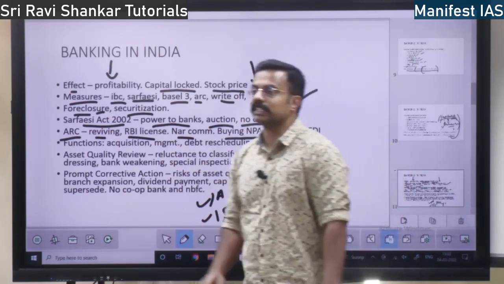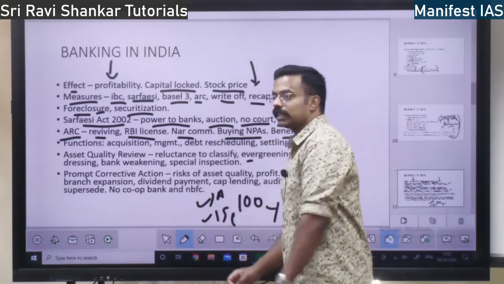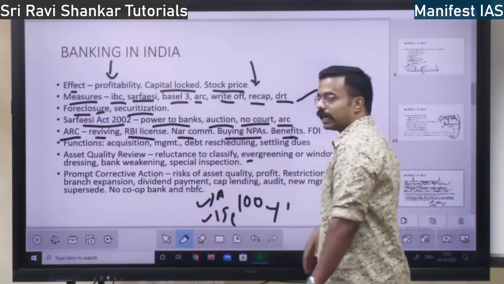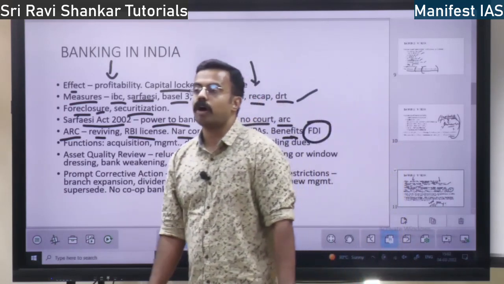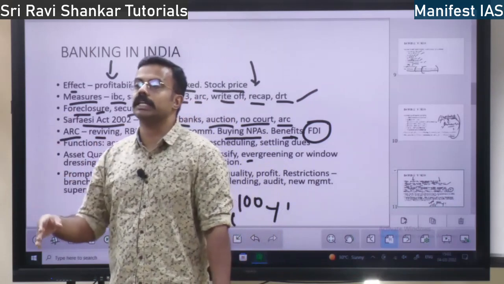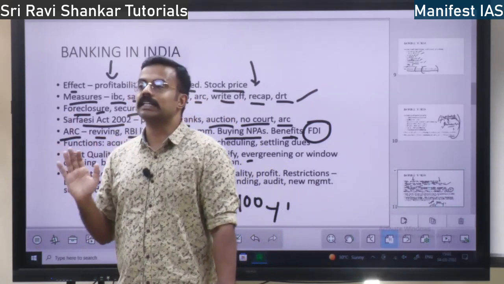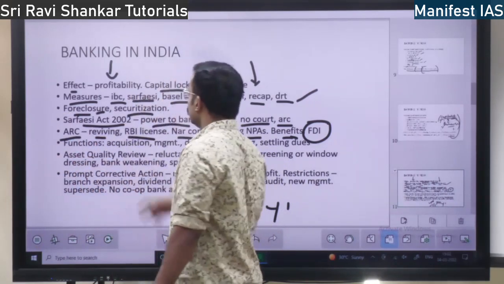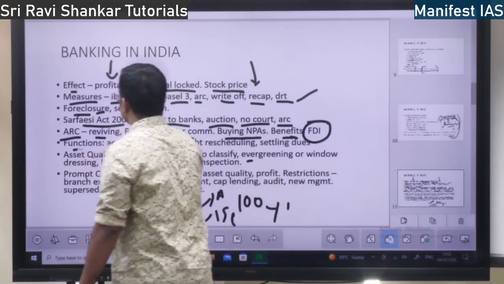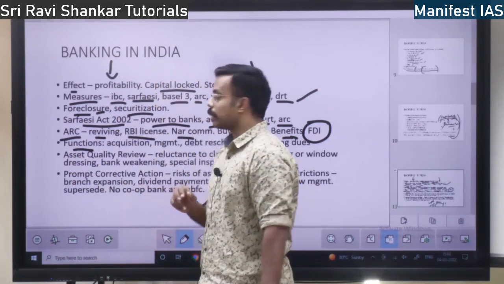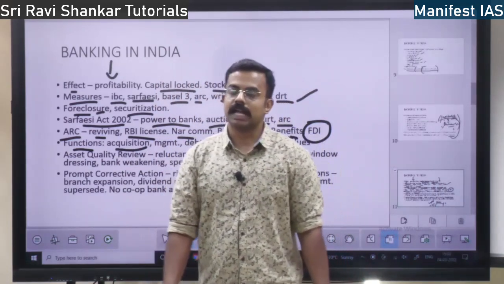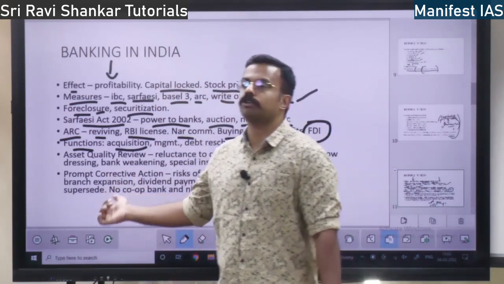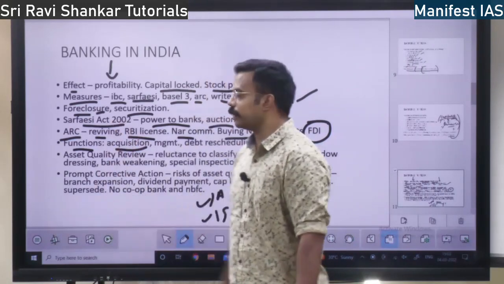So if you want to start an asset reconstruction company, you can start by taking an RBI license, and also there is a provision of FDI. Foreign direct investment can be put in to start an asset reconstruction company in India, right? Next, what are the functions of this asset reconstruction company? Acquisition of property. They are going to acquire the property given as a loan from the banks. That is the first function.